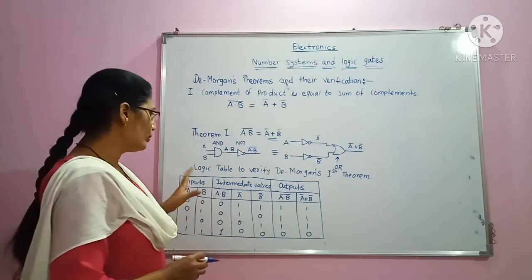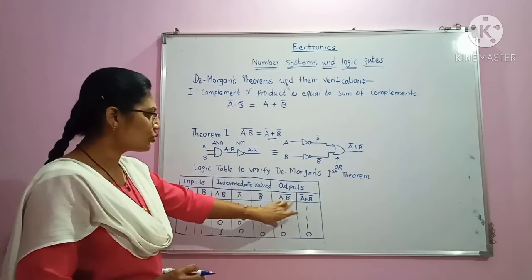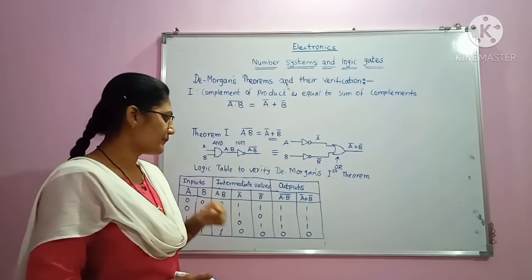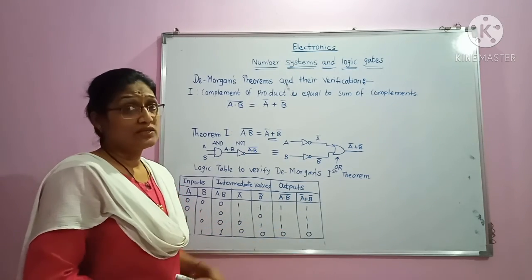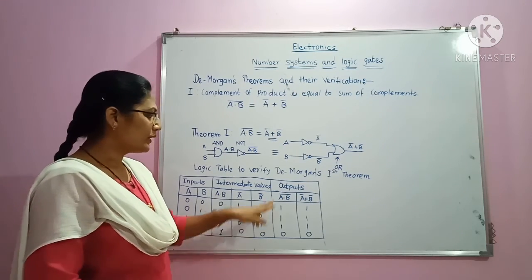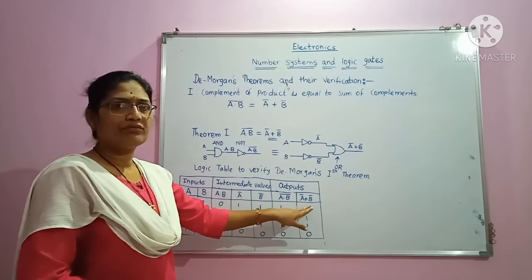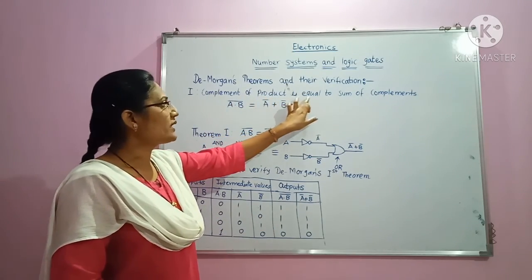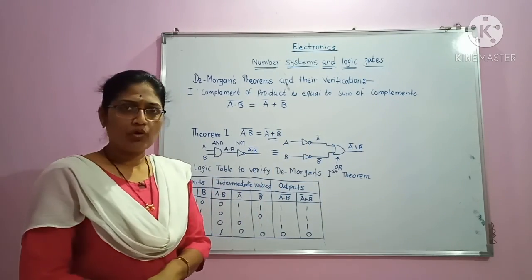Now we have to look at the outputs in these two respective columns. These two respective columns are nothing but the outputs of our logic circuits. So if we compare these two values, then these two values are similar. It means that we have reached the conclusion that the complement of product is equal to the sum of the complements, and this is our first De Morgan's theorem.